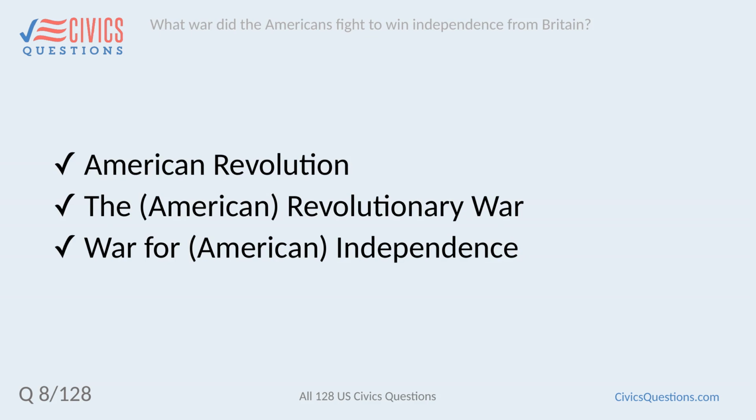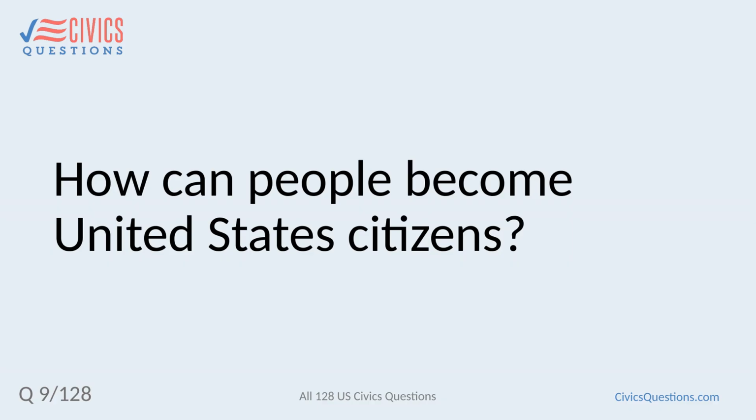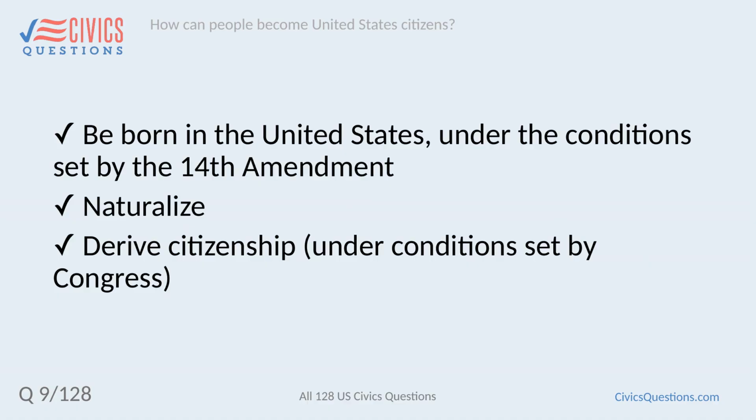What war did the Americans fight to win independence from Britain? American Revolution. The American Revolutionary War. War for American Independence. How can people become United States citizens? Be born in the United States under the conditions set by the 14th Amendment. Naturalize. Derive citizenship under conditions set by Congress.